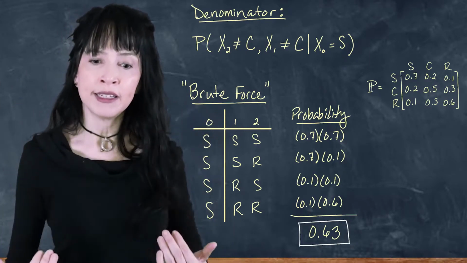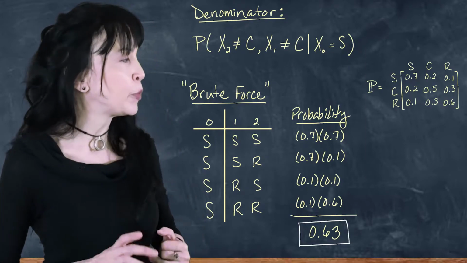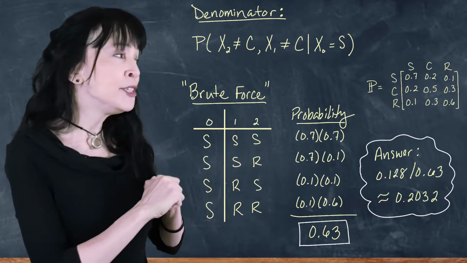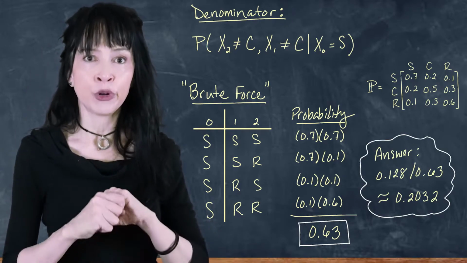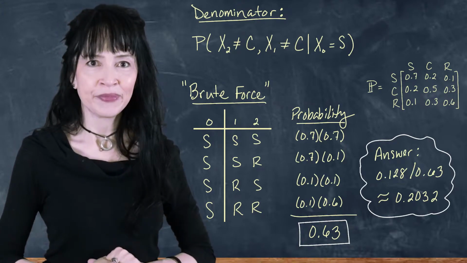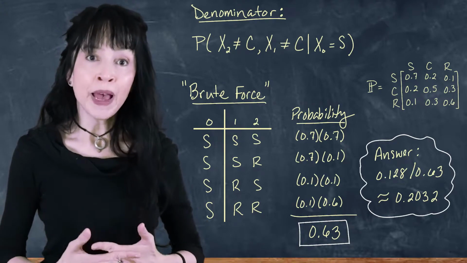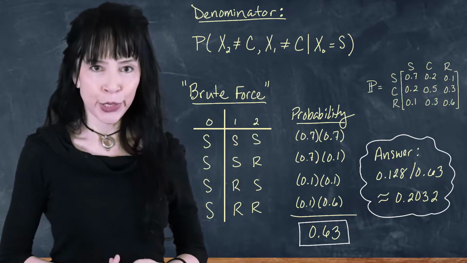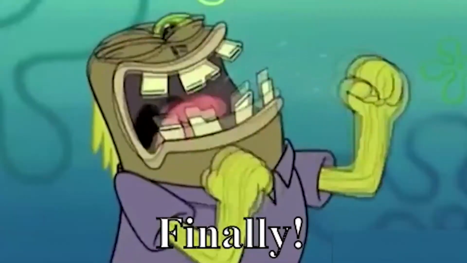We had a numerator and a denominator, and our numerator probability was 0.128. Our denominator probability was 0.63. And so when we divide, we get the answer to our original question: 0.2032. This was our brute force method, and you can imagine that it's going to get bad quite quickly. And this is where absorbing states come in.